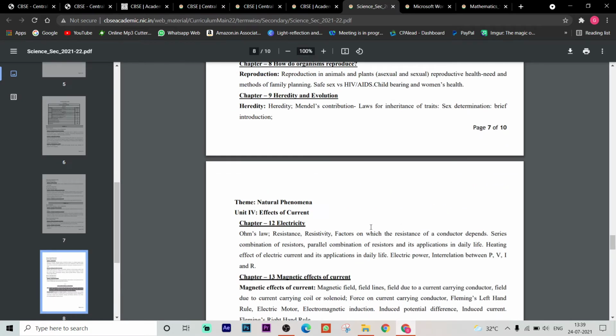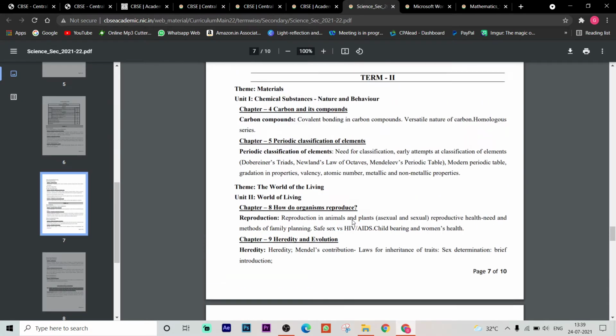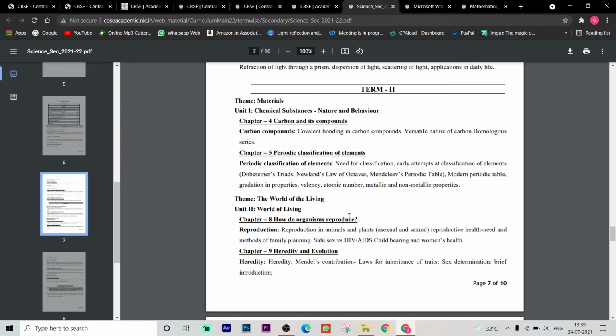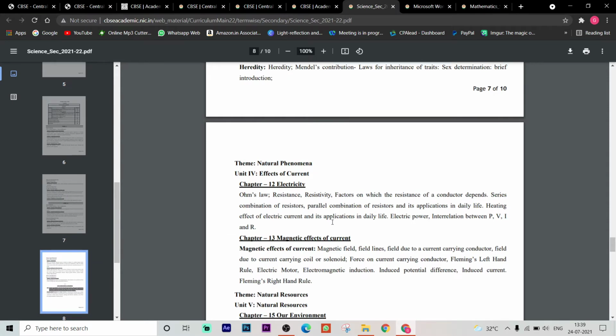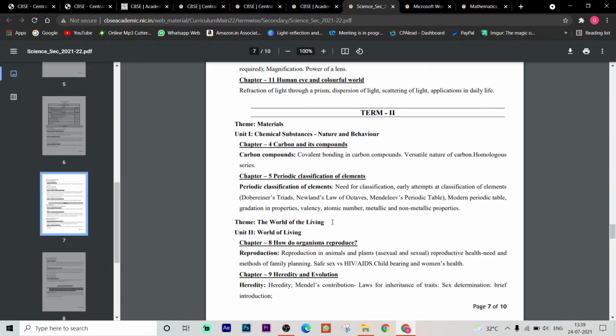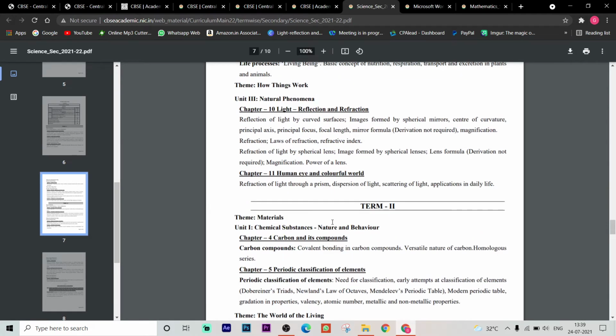Okay, so the syllabus is the same as mentioned. 30% of the syllabus was reduced last year, and the same syllabus is given. So you need not go in more and more hurry. In a very smooth manner you can cover the whole syllabus.